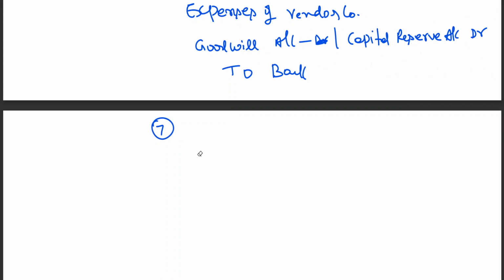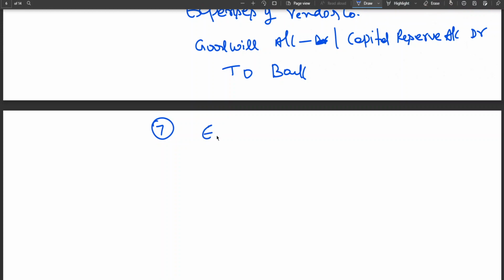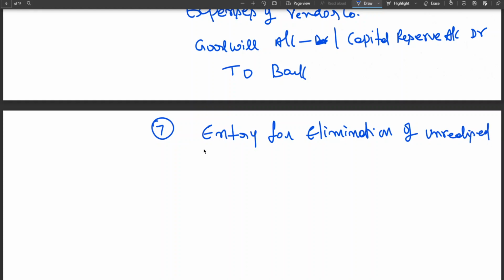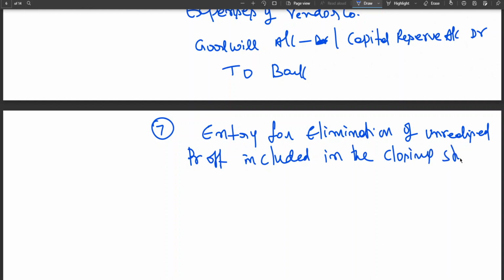Next one, entry for elimination of unrealized profit included in the closing stock.